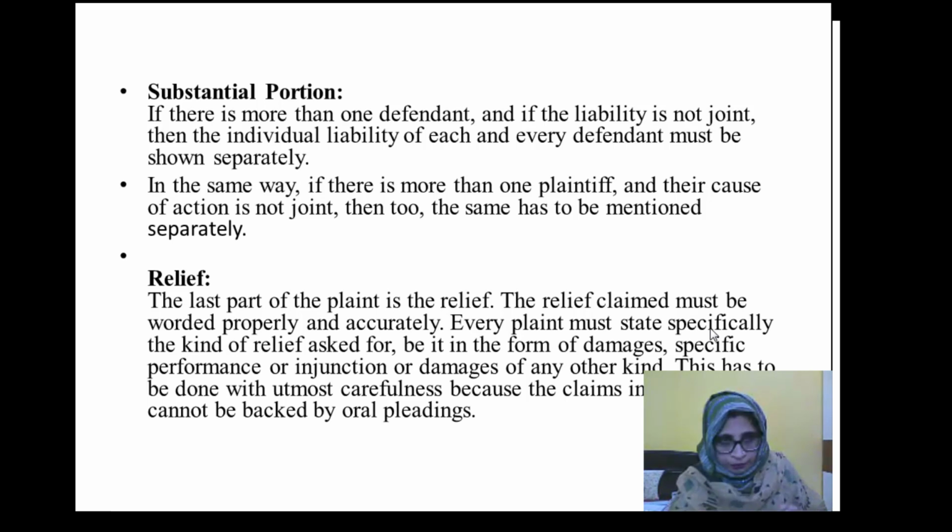Now we'll go to the relief. The next part is the relief, the last part of the plaint. The relief claim must be worded properly and accurately.